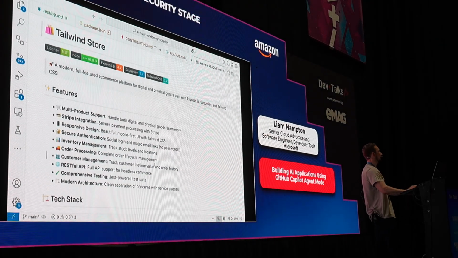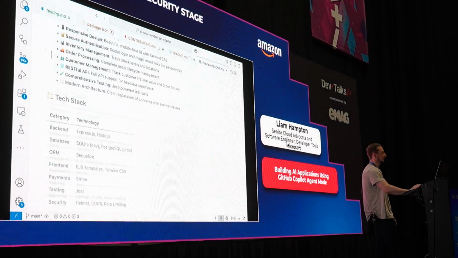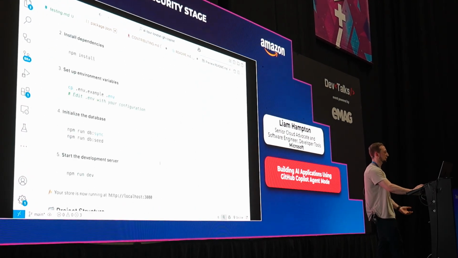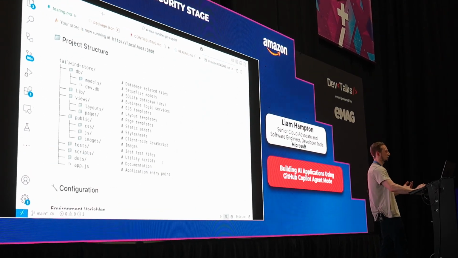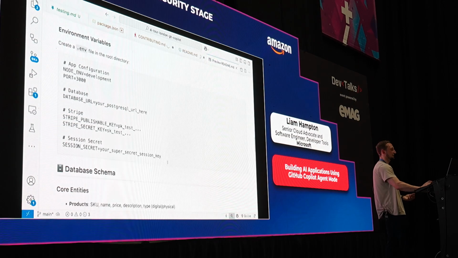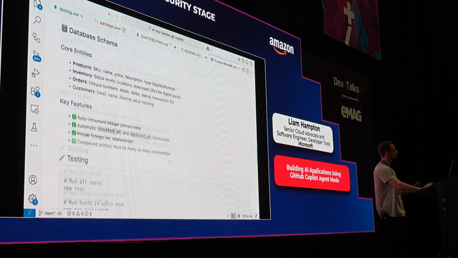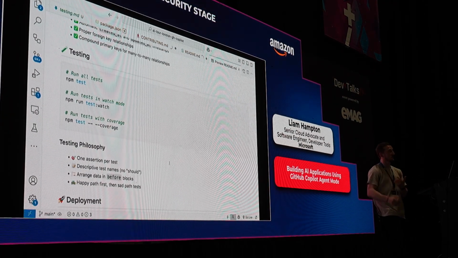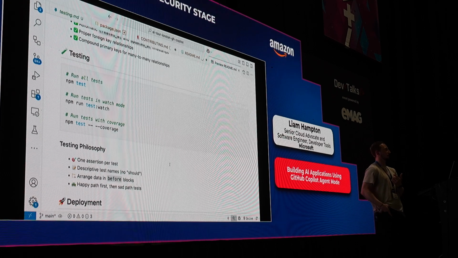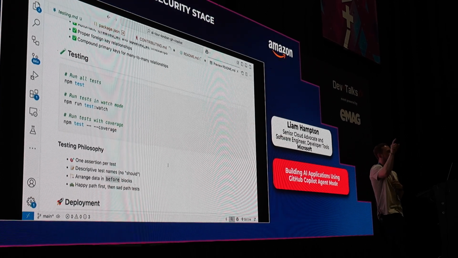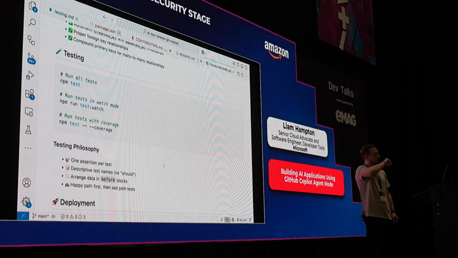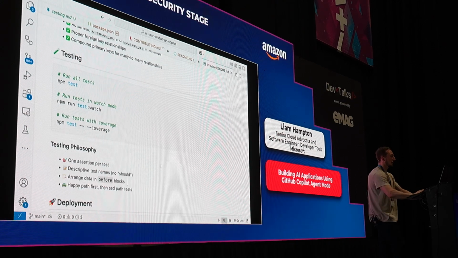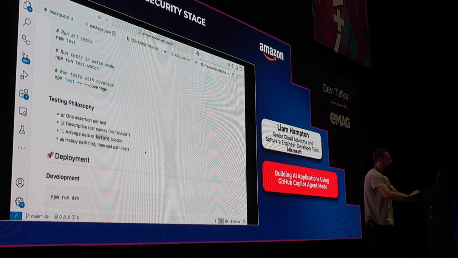You would all probably agree if you go to GitHub and see something that looks like this, you'd think it's pretty darn professional. You'd think that's a pretty decent open source project. Project structure, configuration, how to get started, database schema, what it is, key features, testing. This is pretty darn cool, right? If I came to write this README, I would literally just put get started, npm install, go, run with it. I would never do any of this stuff, okay?